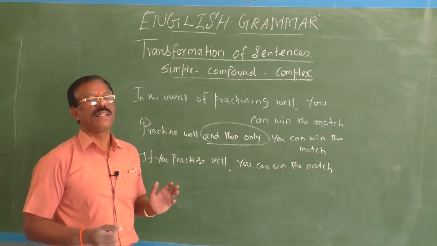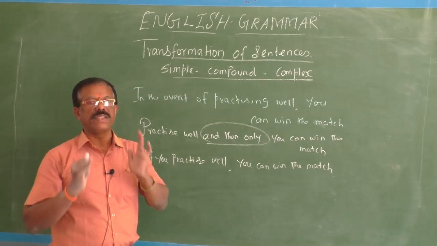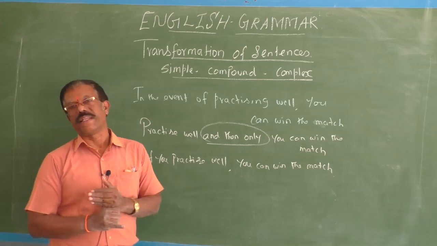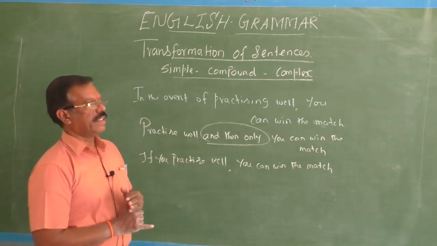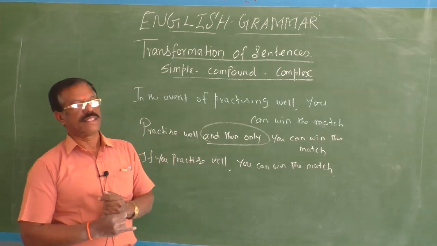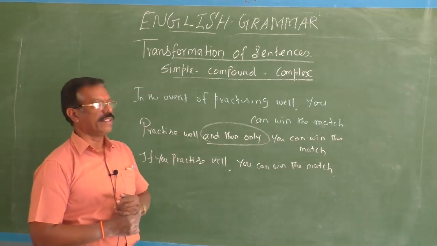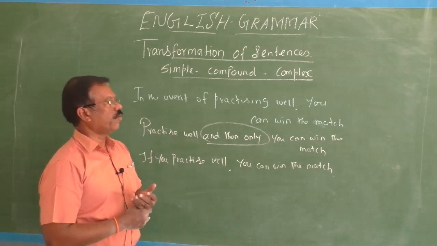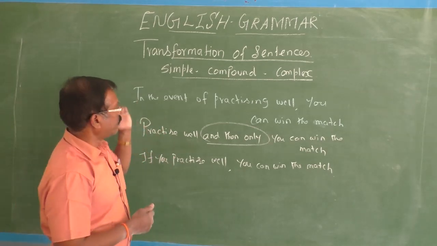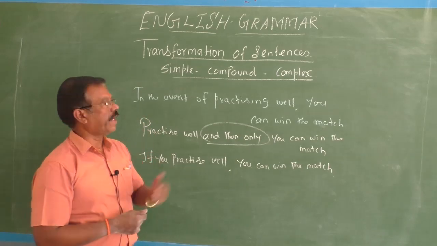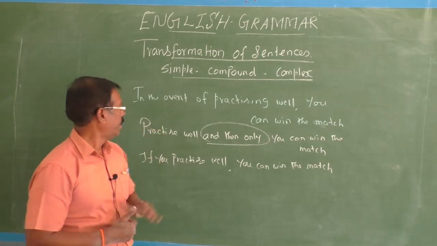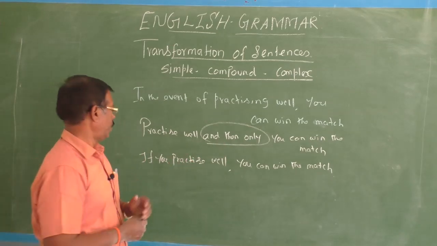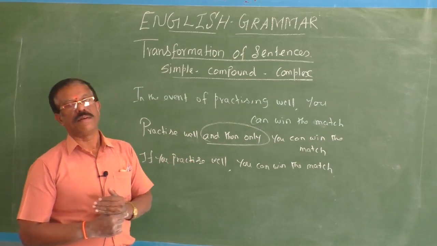This is a conditional clause because here a condition has been laid down. Unless you fulfill the conditions, you won't get the result. That is the nature of this type of sentences. Okay, in the event of practicing well, that is a condition. What is the condition? You have to practice well. Then what is the result? You can win the match. So without changing the meaning, we have to change the sentence into compound. Practice well, and then only you can win the match. If you practice well, you can win the match.